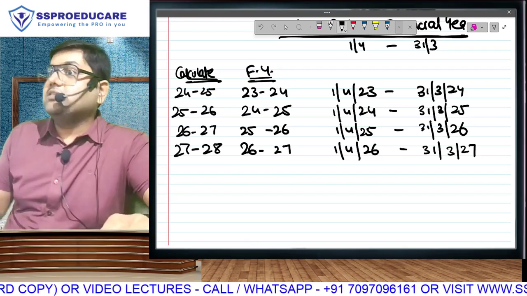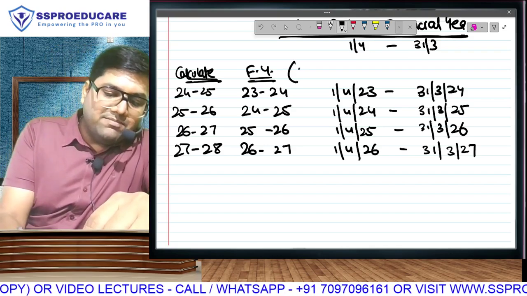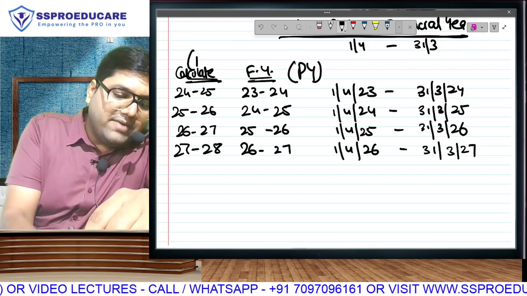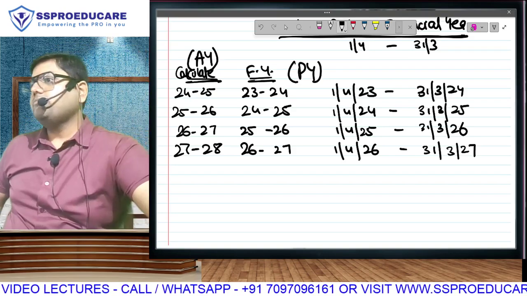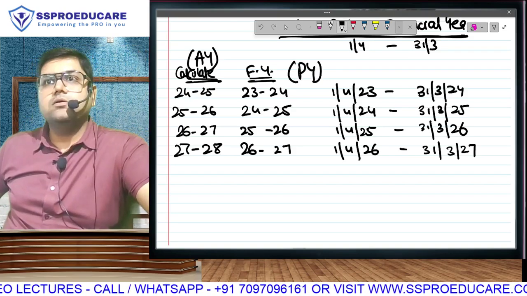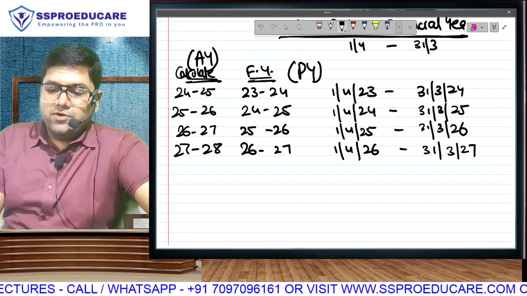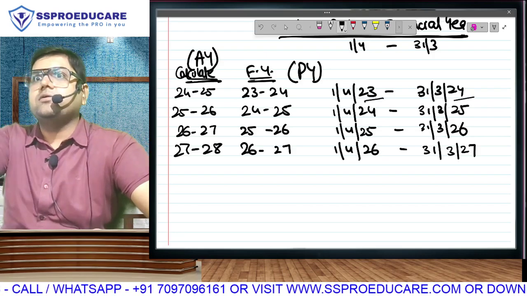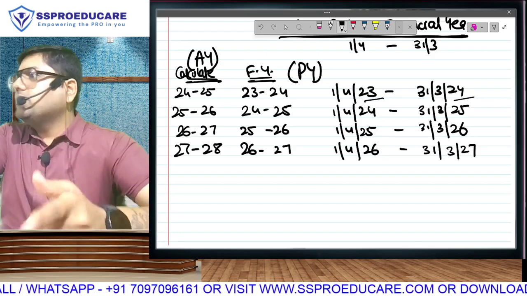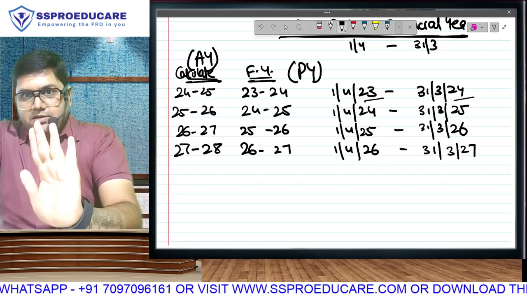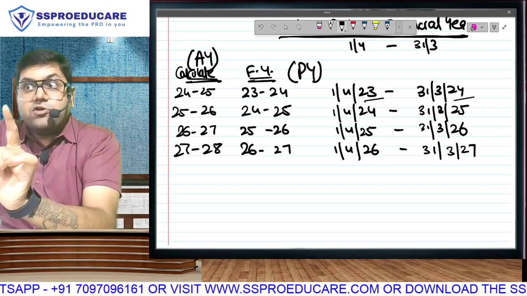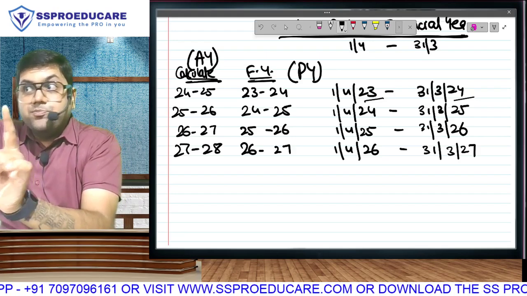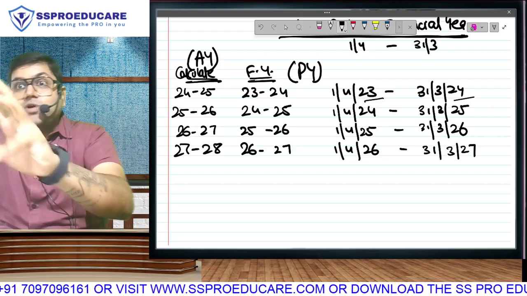So do you realize my income earning year will become my previous year and my calculation year will become my assessment year. Earn income from this date to this date, and in the very next year you start calculating your income. Earn in one year, calculate in the next year. But by the way, when you are calculating, for which year? Previous year.